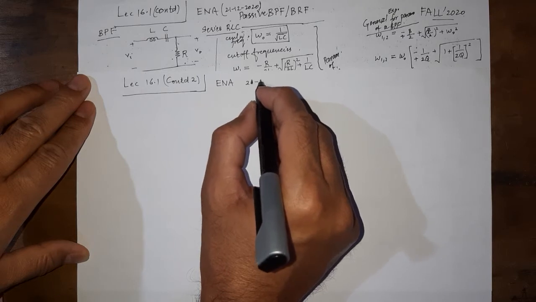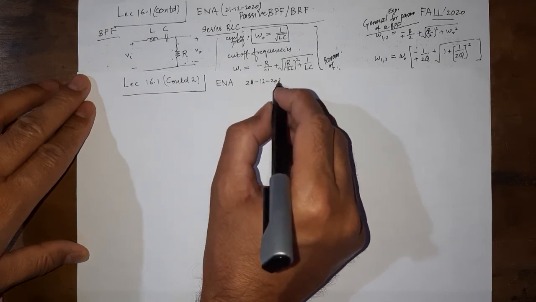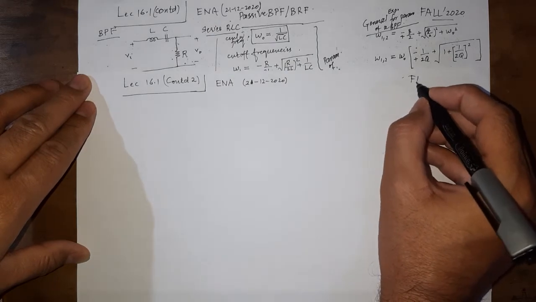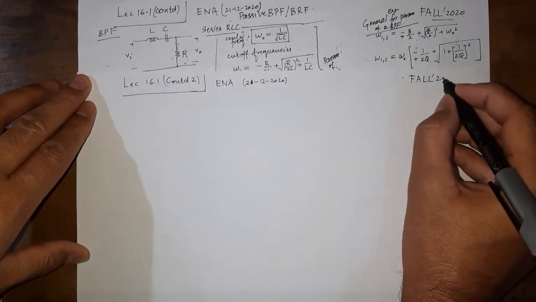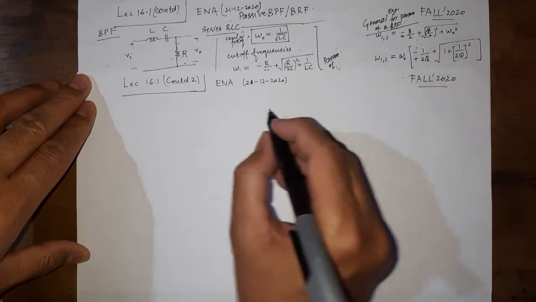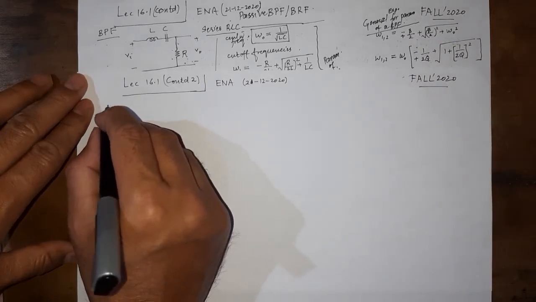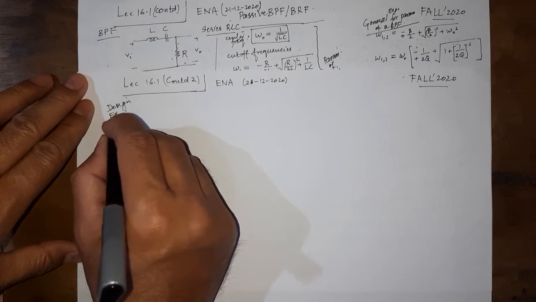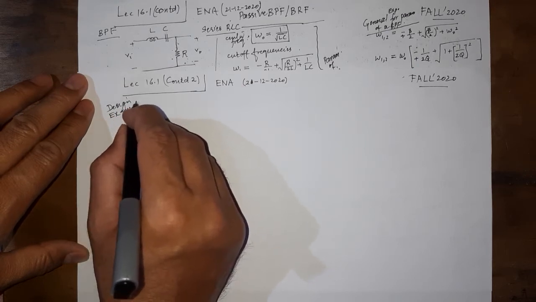So with a design example, I wish to tell you how easy things are.